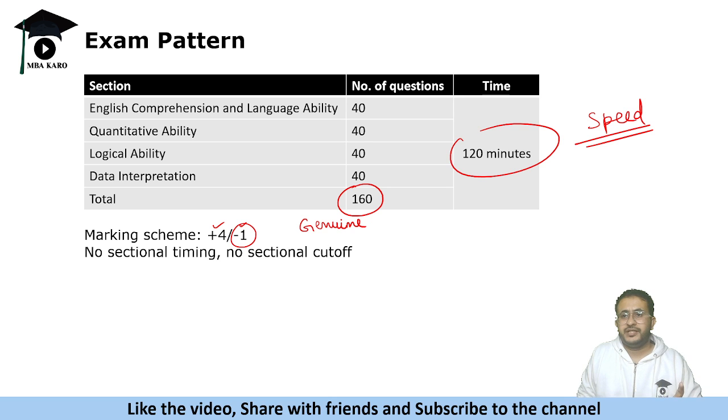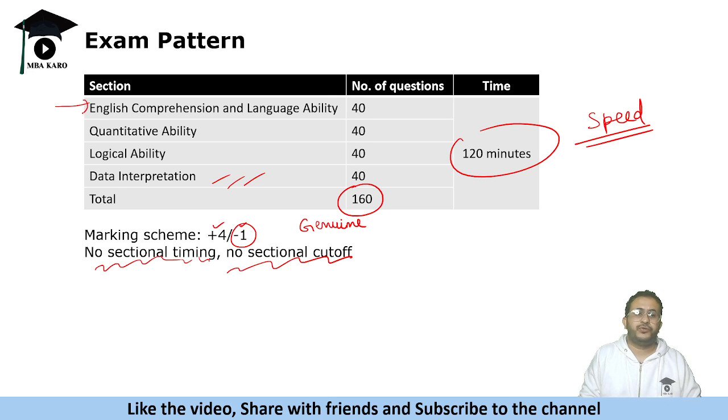There is no sectional timing and there is no sectional cutoff. So these are the plus points of this examination. You can maximize your score in one of the sections. Let us say your data interpretation is good. Maybe you can score very well on this. You can score very well on quant. If your English is good, you can score high on English. Maybe your quant is weak, so you did less in quant and DI, and more in logic and English. So you have a lot of flexibility in this examination.